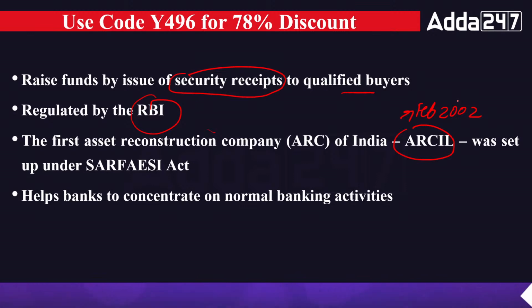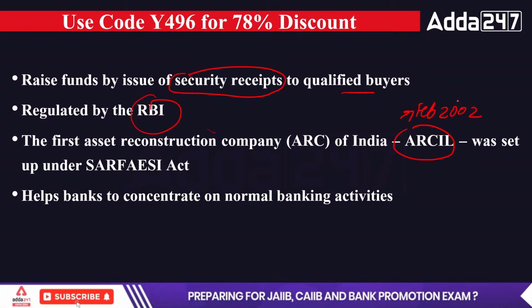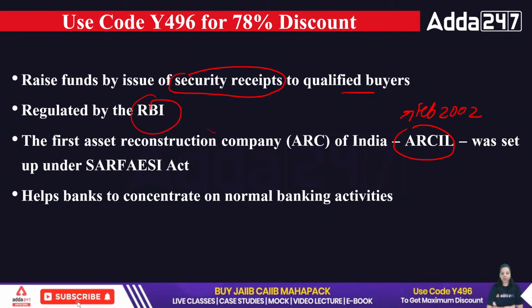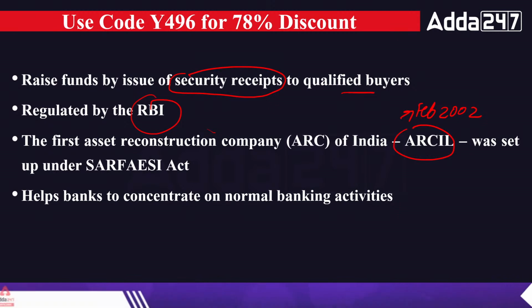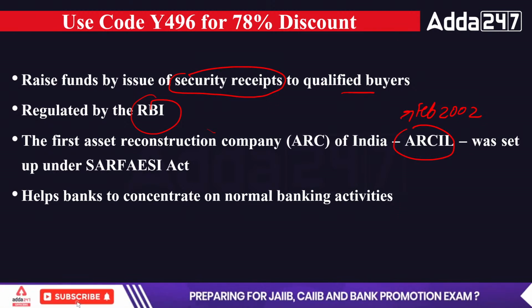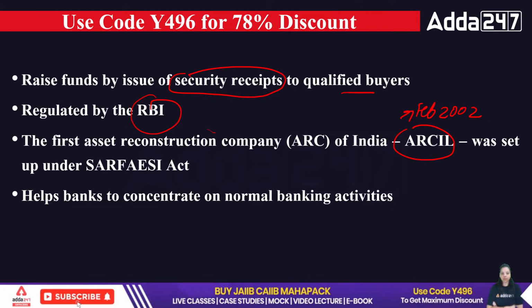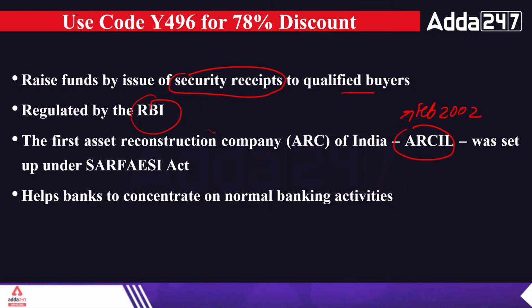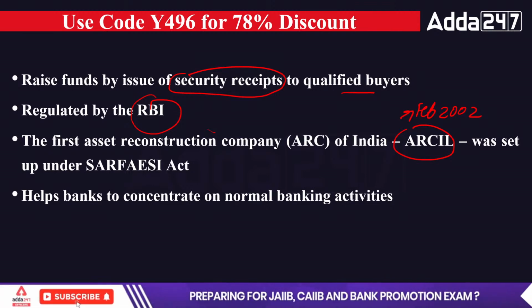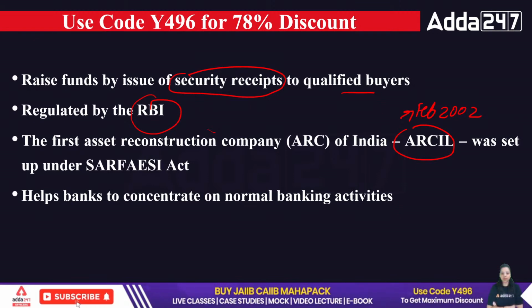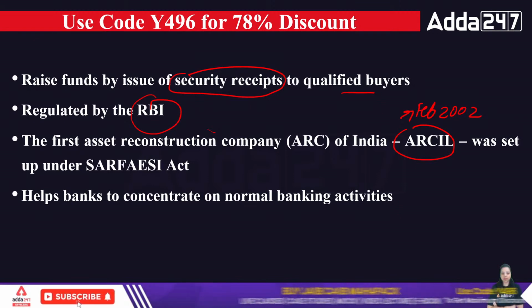So if banks are only thinking about recovering the NPA, who will perform the other functions of the bank, like providing loans to customers, planning how to develop branches, how to do credit planning in a particular area, how to do financial inclusion, etc. So all the other normal banking activities of a bank are going to be harmed if banks are only focusing on the recovery of an NPA.